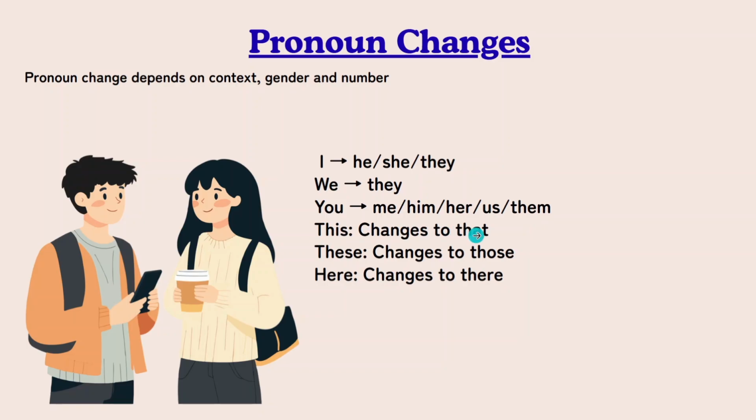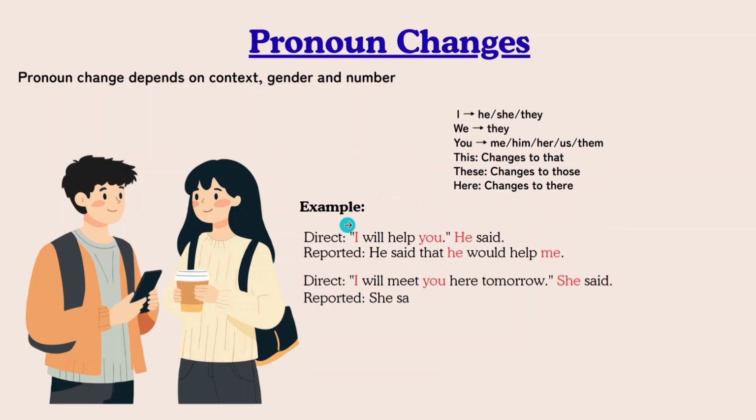This, change it to that. These to those. Here to there. Okay, let us look at the example. So the direct speech, I have highlighted the pronouns for you. I will help you, he said. So who is that he? This I, right? So he said that he would help me.